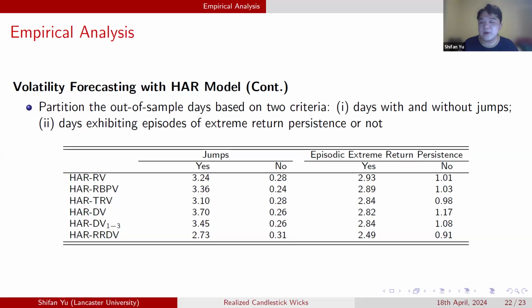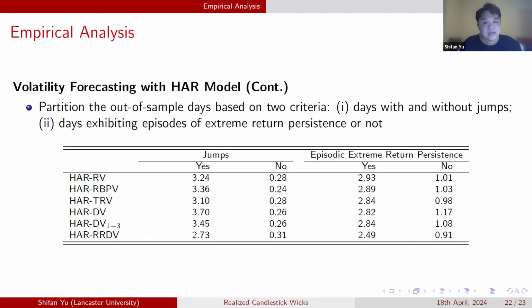But when there are jumps or drift bursts, when there are some extreme events, we find that if we integrate our estimator into the HAR model, we can always achieve the smallest value of loss function. So this is the empirical application.